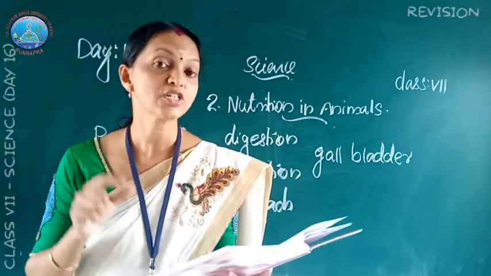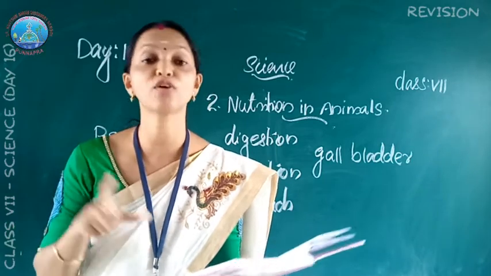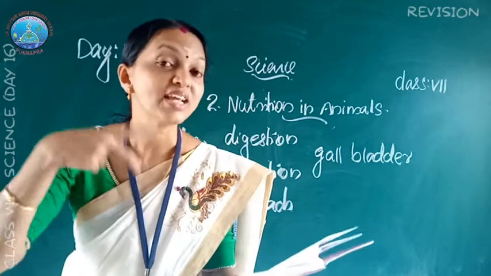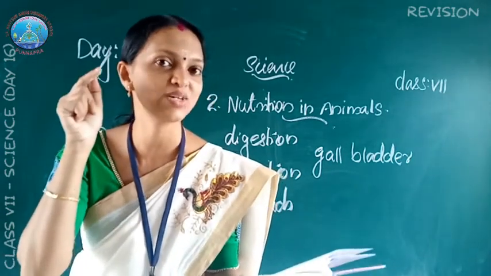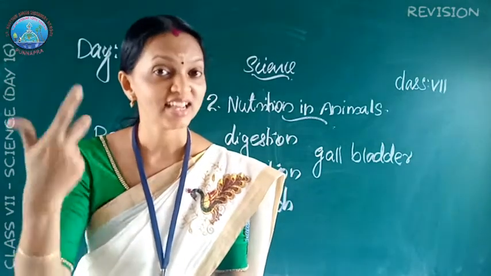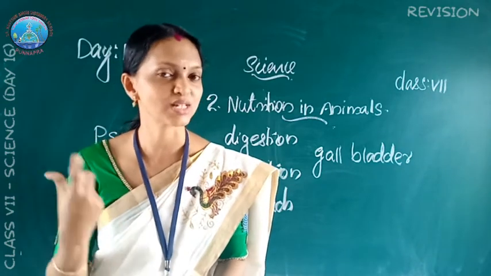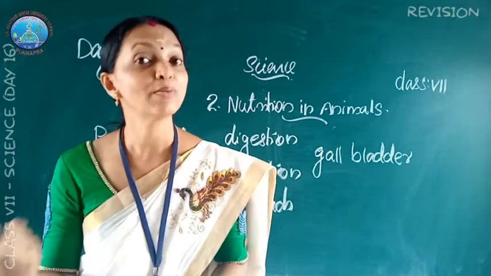These animals quickly swallow the grass and store it in a separate part of the stomach called rumen. First they quickly swallow the food and it is stored in the rumen. After a few hours it comes back to the mouth and they chew it, and the process is called rumination, and the animals are called ruminants.